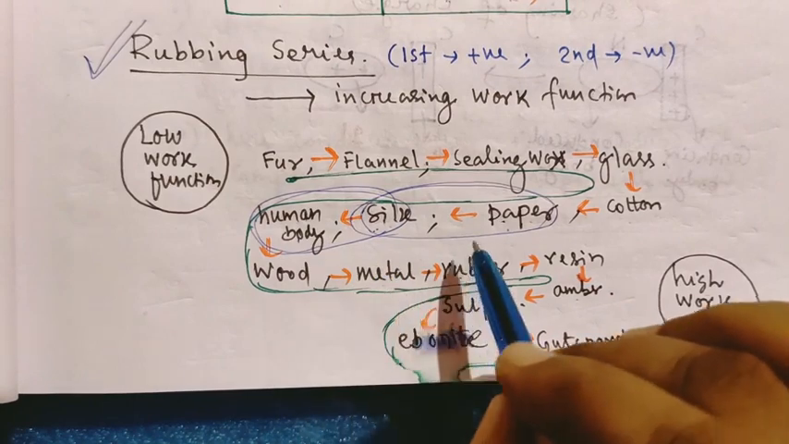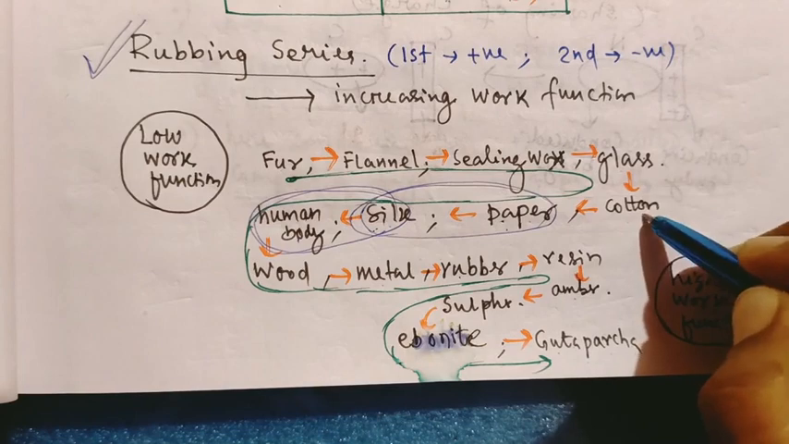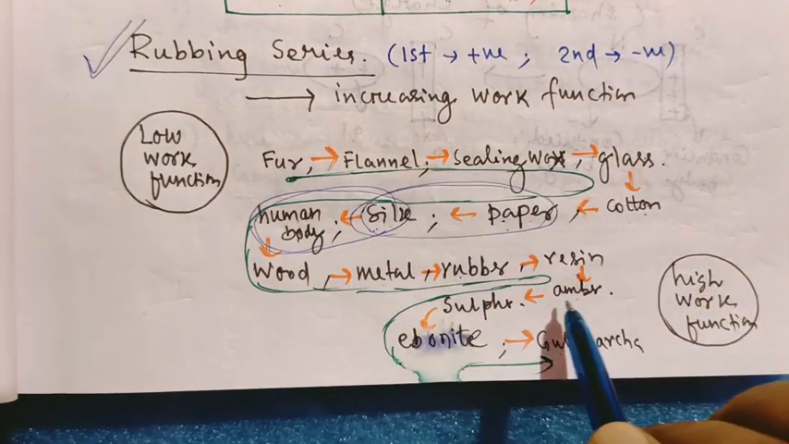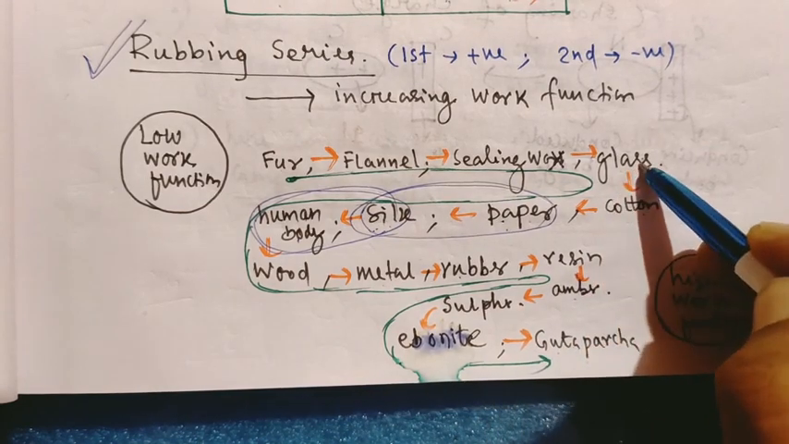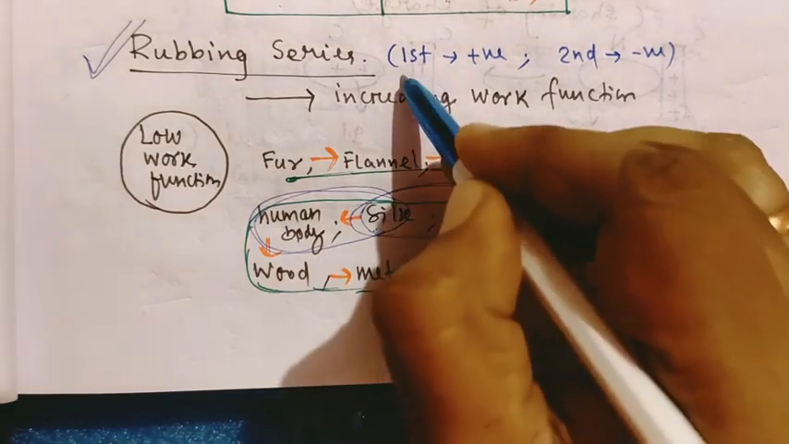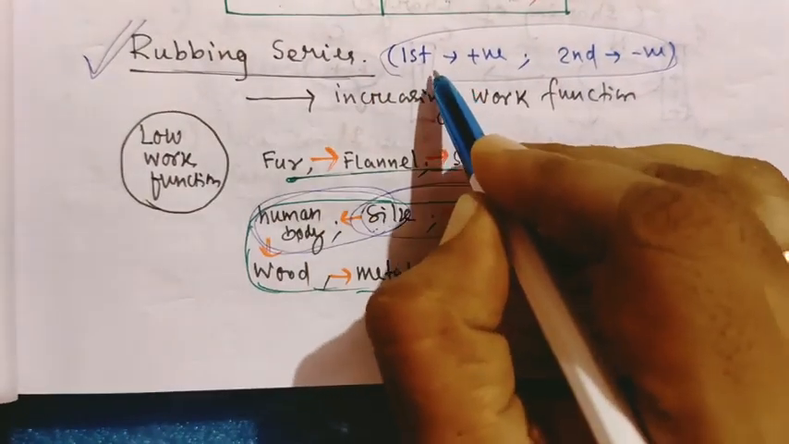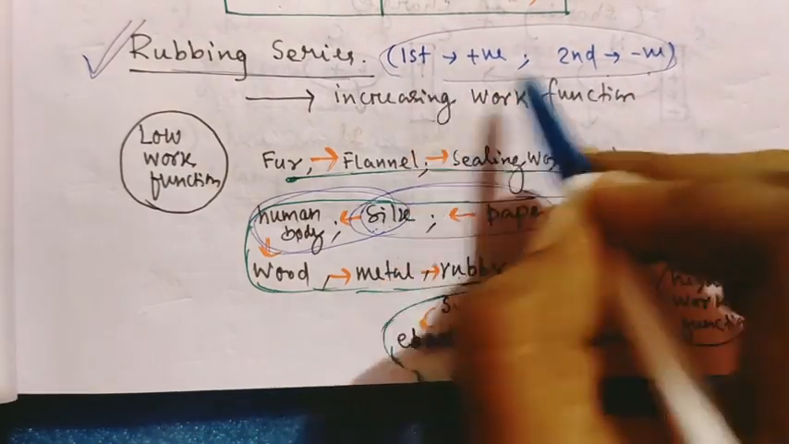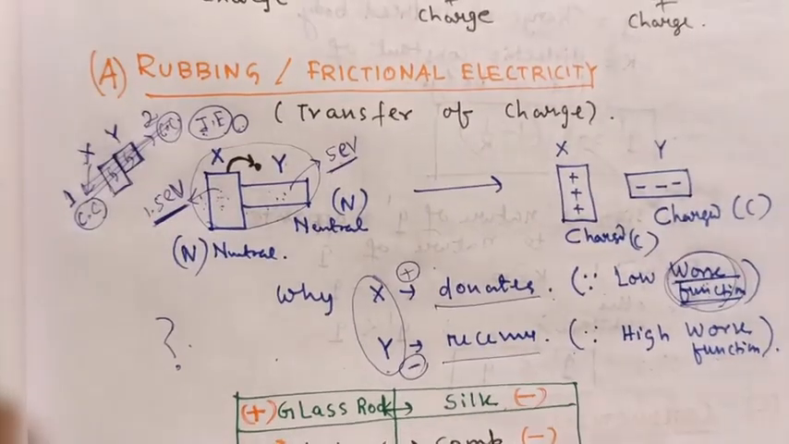For you, I am giving another example, and you will give me the answer. Glass and cotton, if you rub them together, which one is positive and which one is negative? First think of this series, then mark which one comes first. The one that comes first becomes positive, and cotton, which comes last, becomes negative. So I have written here: in this rubbing series, of two bodies rubbed against each other, the first one becomes positive and the second one becomes negative. This is the basic concept we have learned. What is rubbing?